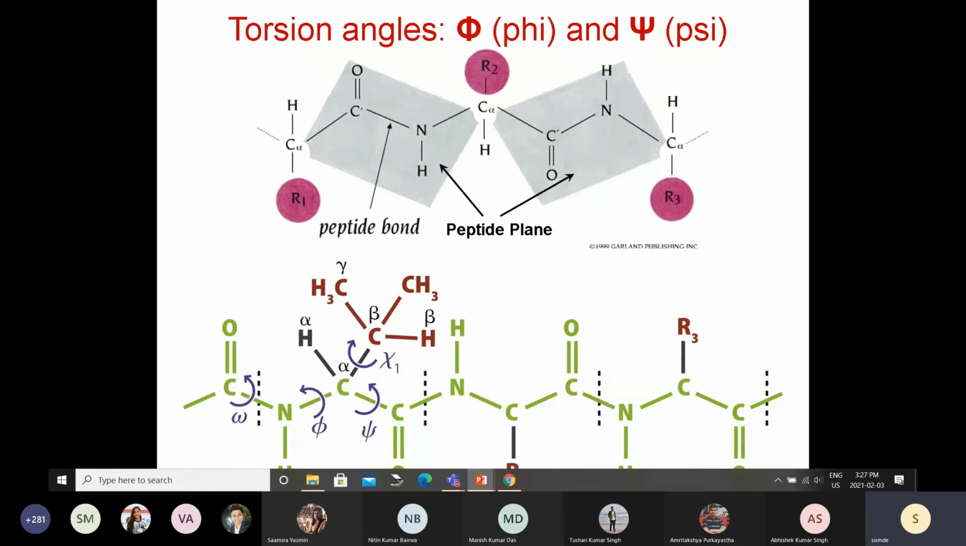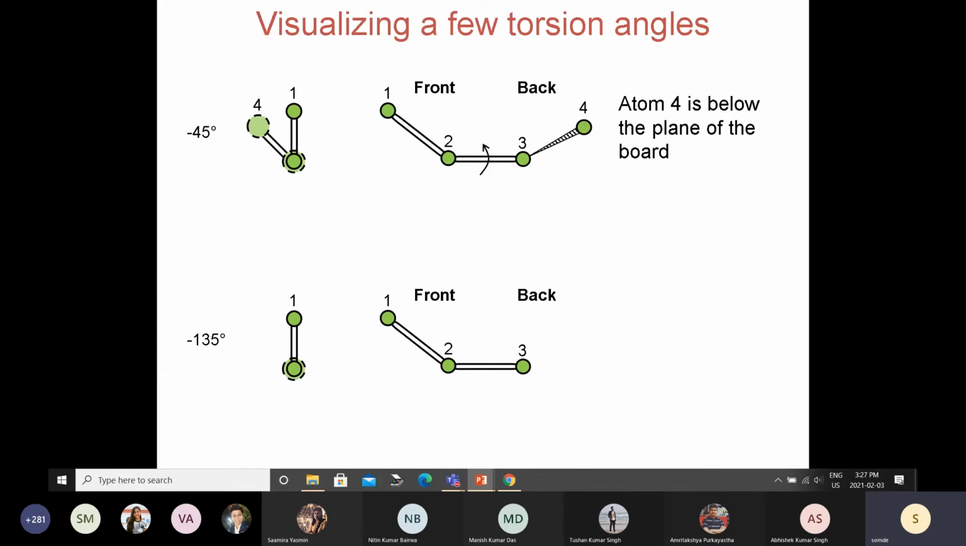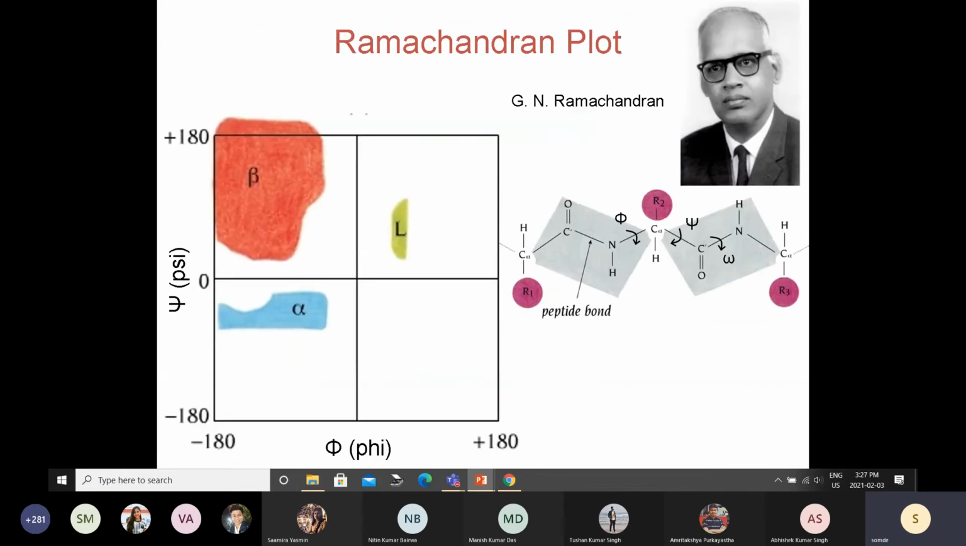Okay. Now, the first question that they asked was, are all angles possible? So you can imagine there is 0 to plus 180 degree and 0 to minus 180 degree, so total 360 degree rotation for phi and total 360 degree rotation for psi. To do that, they actually made models by hand. You cannot buy any of these things. So they made those to the scale, and they rotated them and tried to see what kind of angles they are getting.